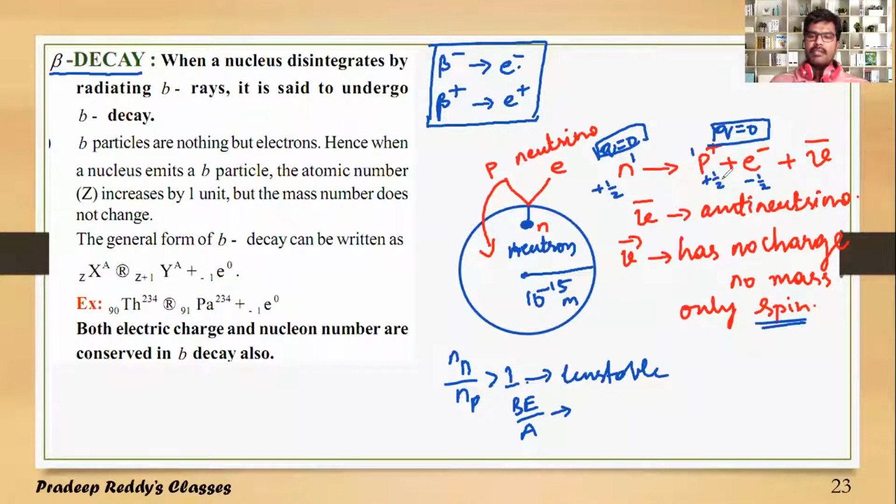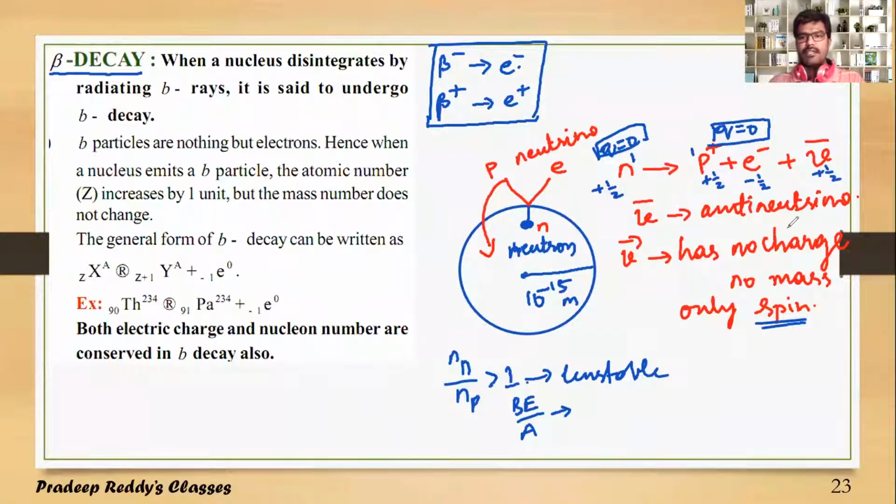So plus half and minus half nullify each other, and the spin quantum number is not balanced in this reaction. Therefore, the anti-neutrino involved in the reaction will have a spin of either plus half or minus half based on the nuclear reaction. So an anti-neutrino particle is introduced in the nuclear reaction in order to conserve the spin quantum number.